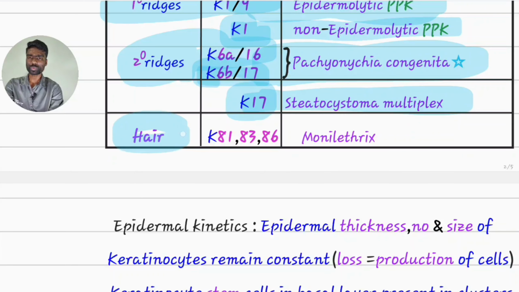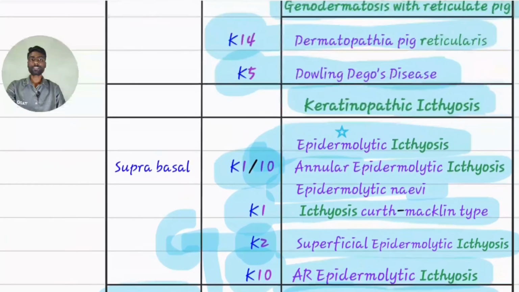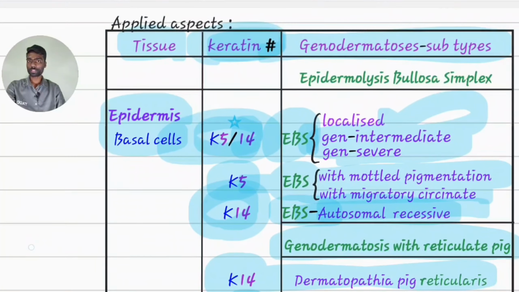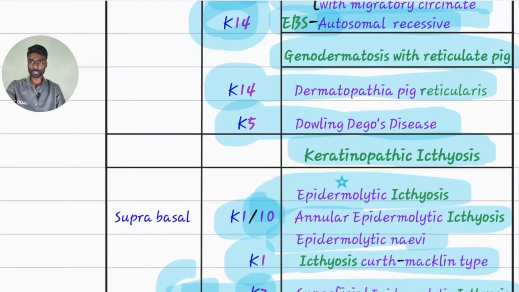In hair, so many keratins are there. Here I have mentioned only those which get defective, which lead to monilethrix. In this, only the star marked ones, if you remember, are more than enough for applied aspects of keratinopathies.